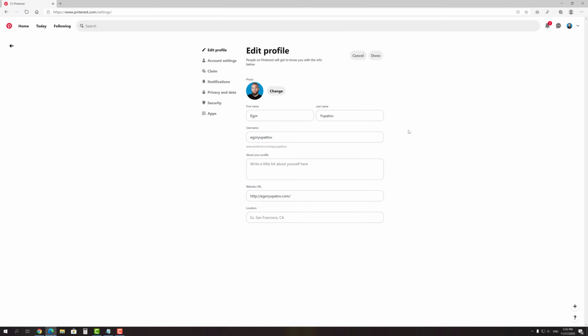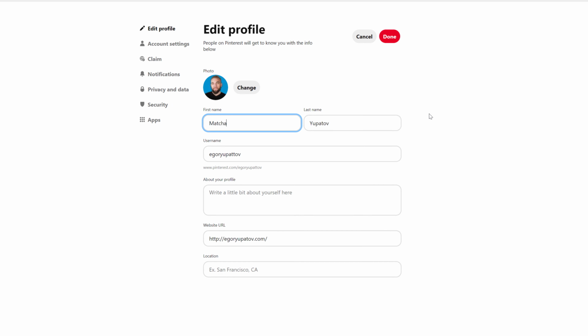Basically, the whole optimization process boils down to using keywords wherever possible, but of course within reason. Let's start from the profile. First of all, we can use the primary keyword in the display name and username. But do that correctly, don't spam.